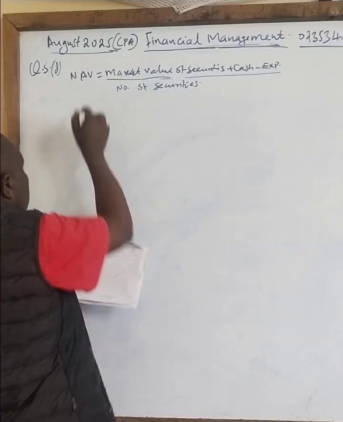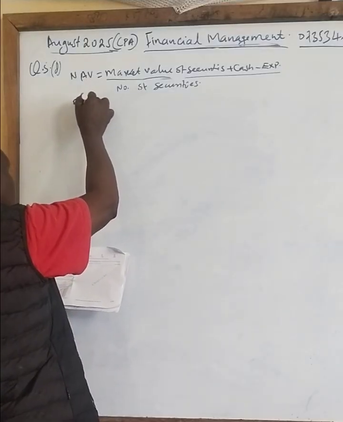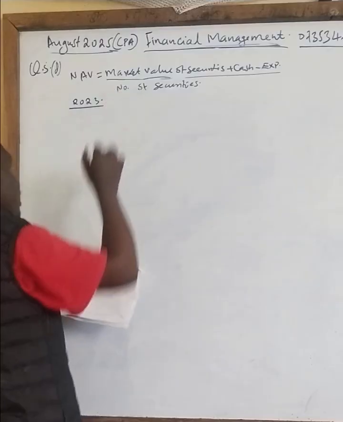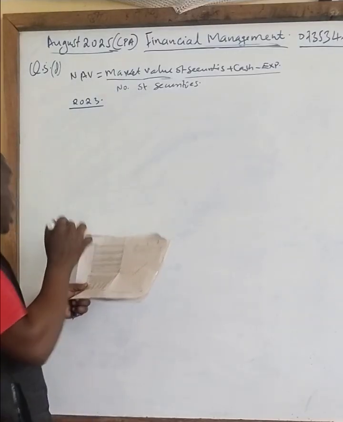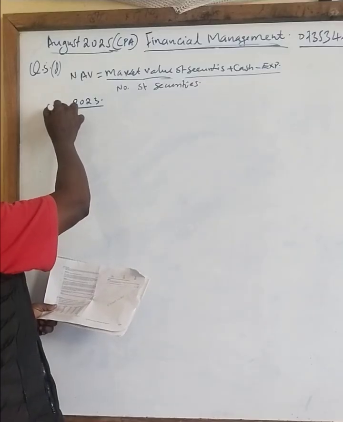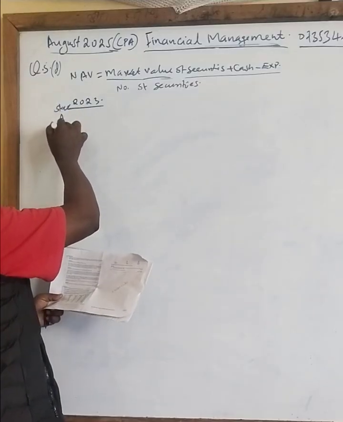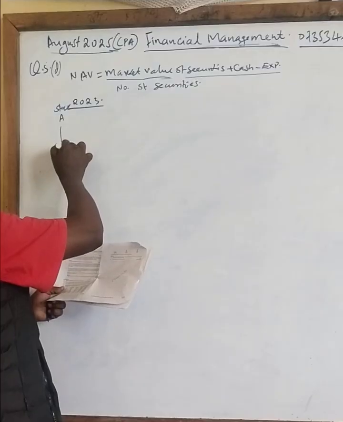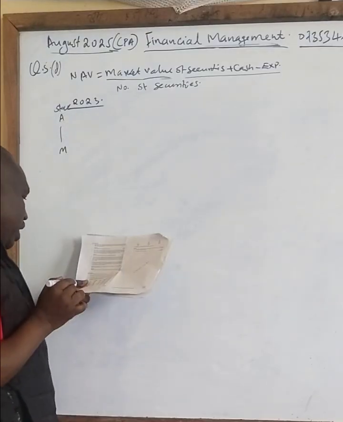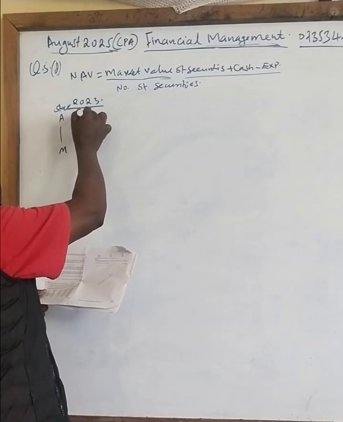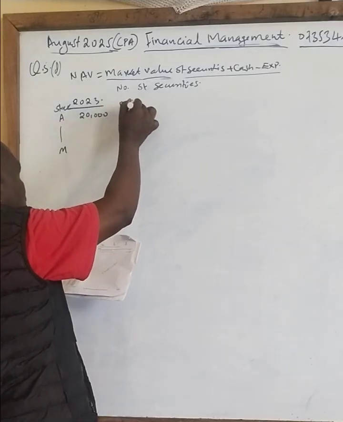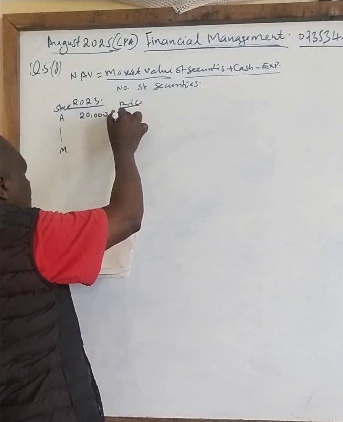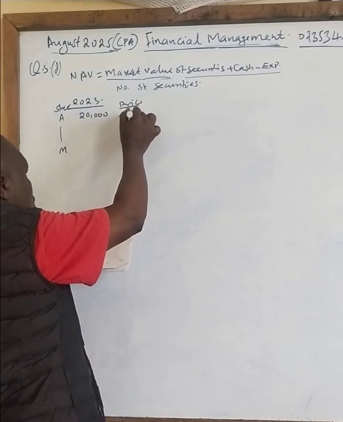So for 2023, for me to get the value there, I will need to take, for example, we have stock A to M, correct? So for A, I have the figure like 20,000 shares there. Then I have the price here of 45.25.